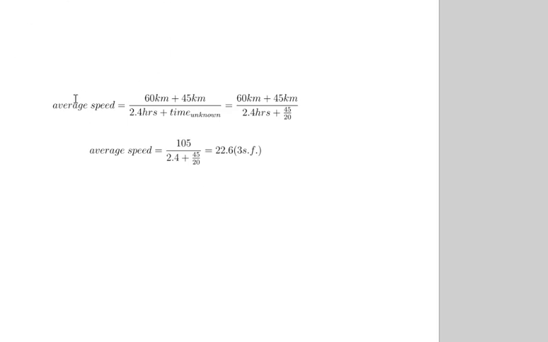In these circumstances, we can conclude the average speed is 60 kilometers plus 45 kilometers, the sum of the distance, divided by the sum of the time, which was 2.4 hours, plus the 45 over 20. That is the time for the second part of the journey, and thus this adds up to 105. This was also given in the question. If you type this in your calculator, you'll find that you get 22.6 to 3 significant figures for that question.